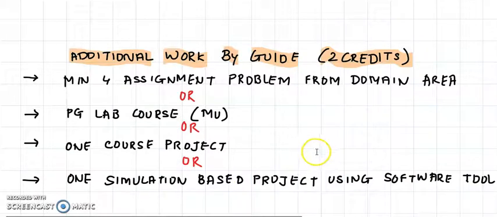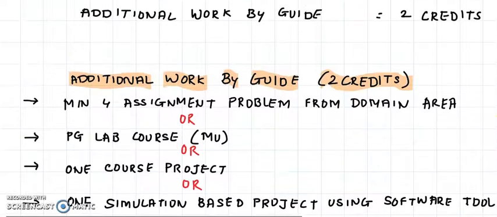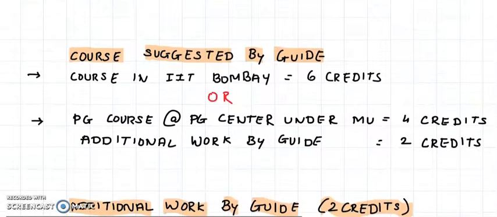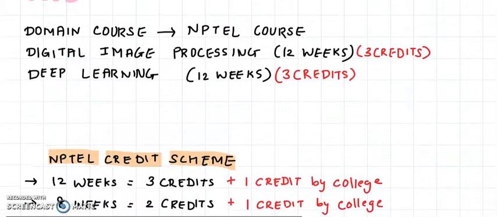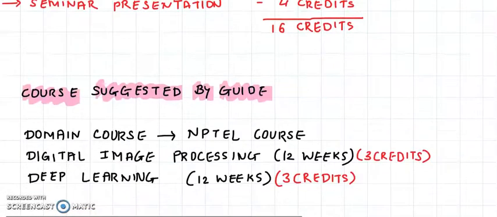Even in antennas, you have so many simulation projects going on. So you have to do any one of these to get 2 credits, and then do a PG course theoretically at your PG center, or take a straightaway 6 credit course from IIT Bombay. So this is how you can do domain related course or course suggested by guide and complete your 6 credits.